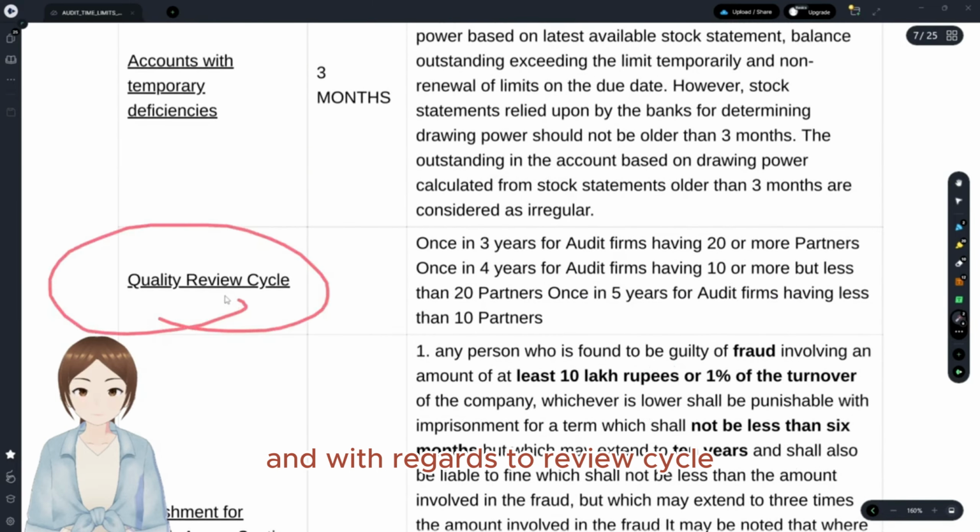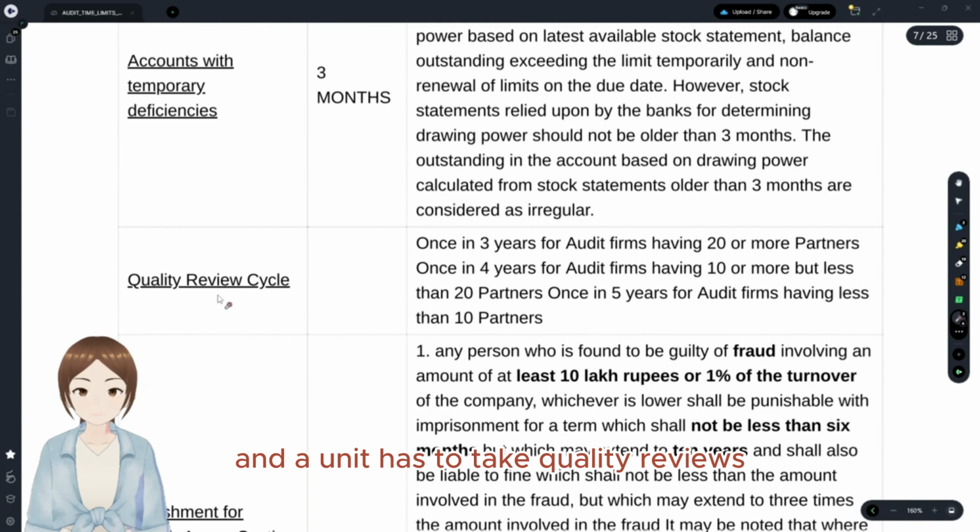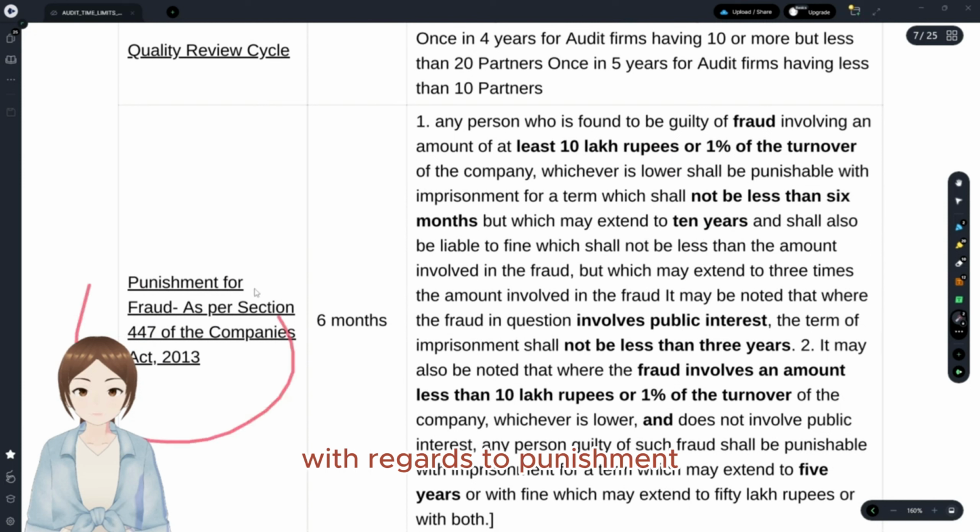And with regards to review cycle, how often the unit has to take a quality review: if the audit firm has 20 partners or more, 3 years; 10 or more, 4 years; and if less than 10, once in 5 years.